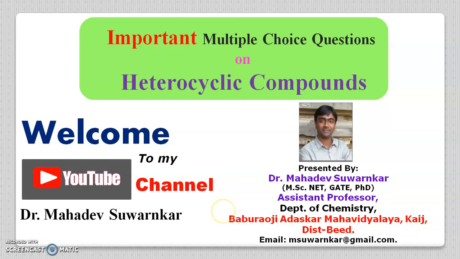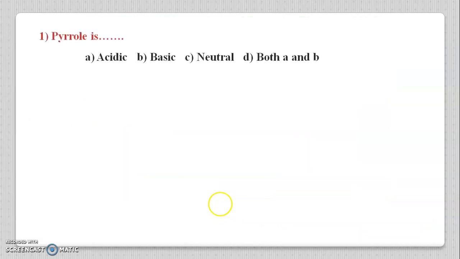Let's start the MCQs. Question number first: pyrrole is A acidic, B basic, C neutral and D both A and B. In this we have to know that the pyrrole ring possesses a nitrogen atom and that nitrogen atom has a lone pair of electrons and it has a tendency to donate that lone pair of electrons.